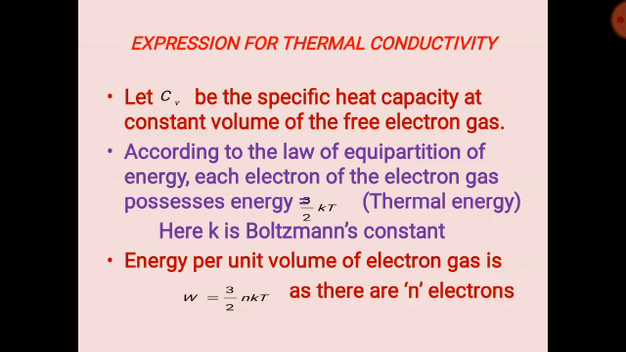Simply, the formula for energy is 3 by 2 kT. That energy is the work done. Energy per unit volume we can take as work done, so here we are using the symbol W. W is equal to 3 by 2 kT, and here we have to multiply by the total number of electrons. So W is equal to 3 by 2 nkT.